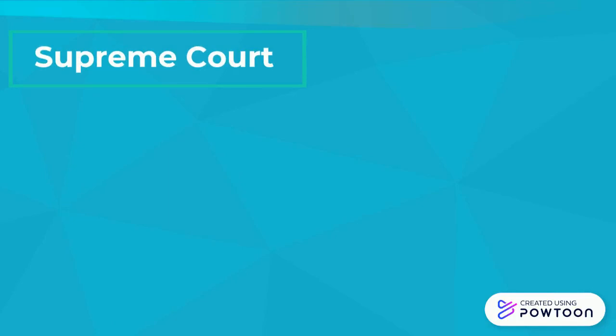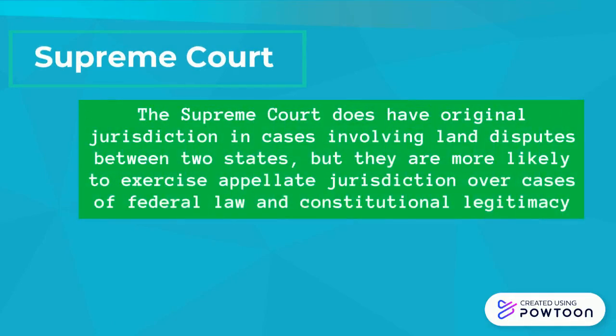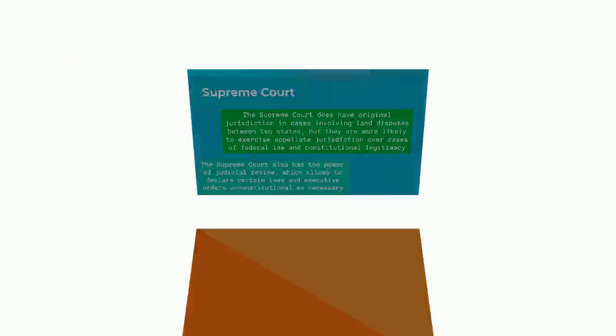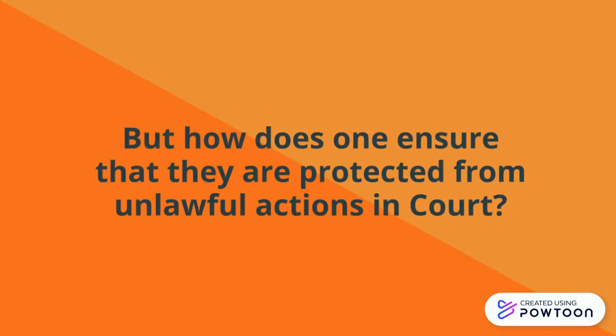The Supreme Court does have original jurisdiction in cases involving land disputes between 2 states, but they are more likely to exercise appellate jurisdiction over cases of federal law and constitutional legitimacy. The Supreme Court also has the power of judicial review, which allows it to declare certain laws and executive orders unconstitutional as necessary. But how does one ensure that they are protected from unlawful actions in court?